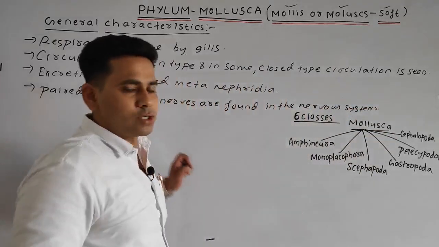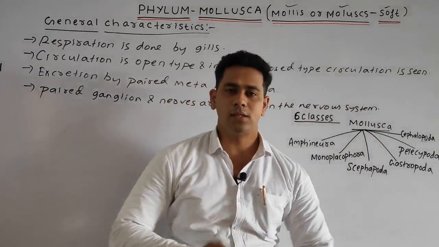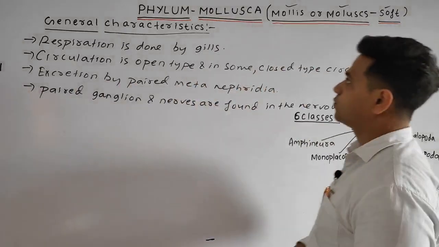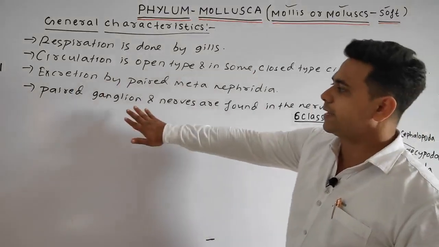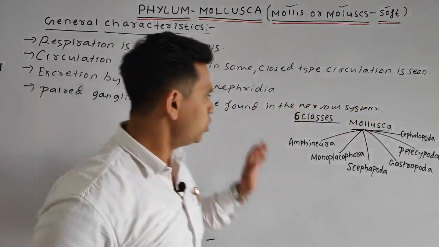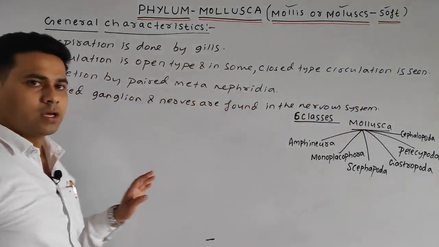Paired ganglion means what, students? It means having various branches of nerves. Basically in the phylum Mollusca, the paired ganglion is present, having various nerve branches, and the nerves are found in the nervous system.